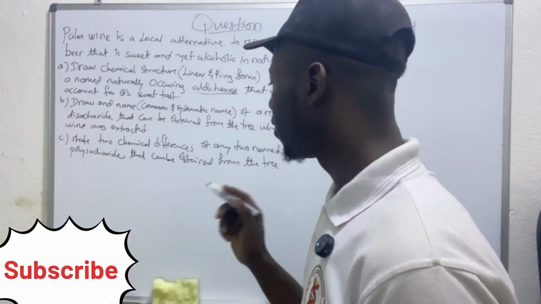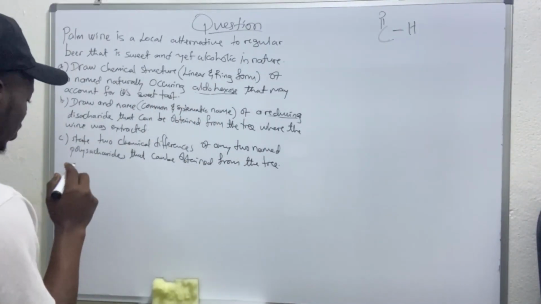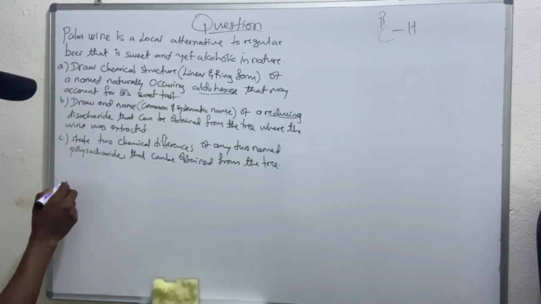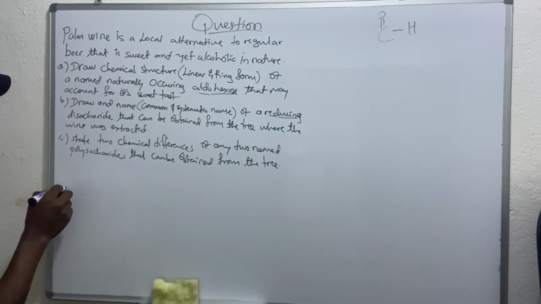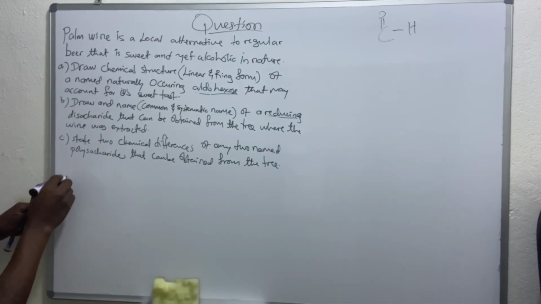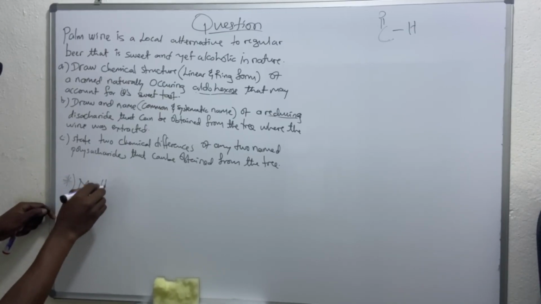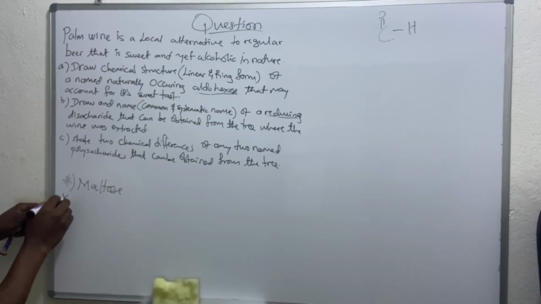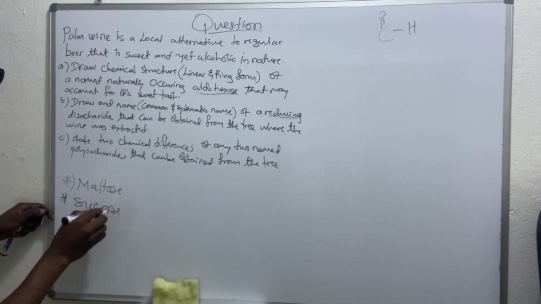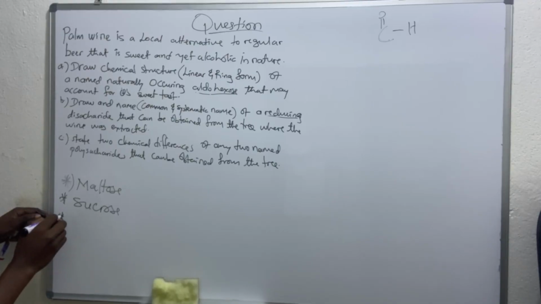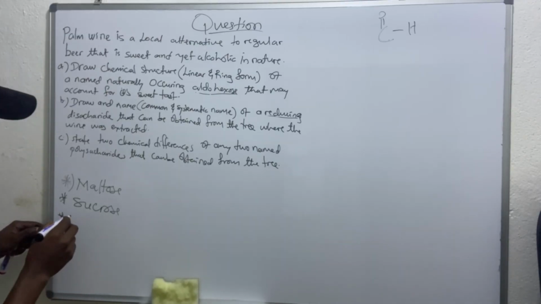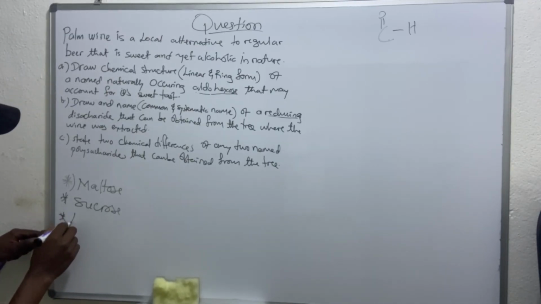So you have to recall vividly that we had earlier described these three disaccharides. We have maltose, sucrose, and then we had lactose.